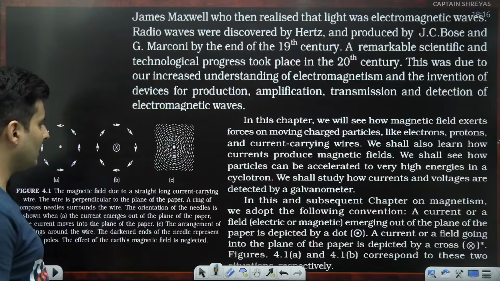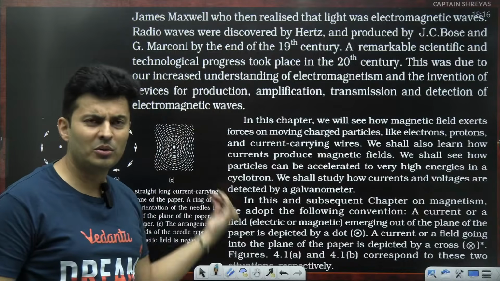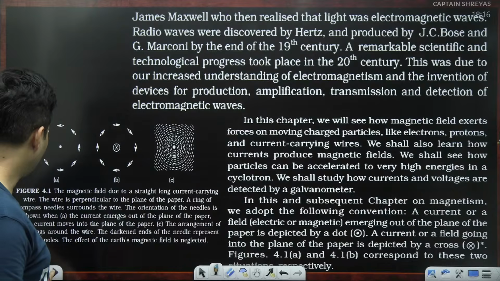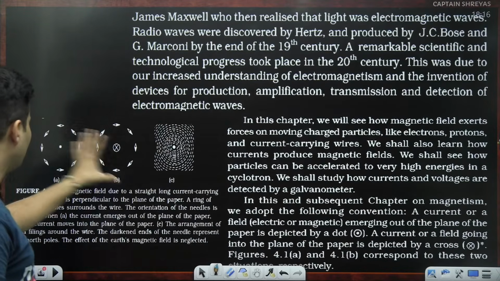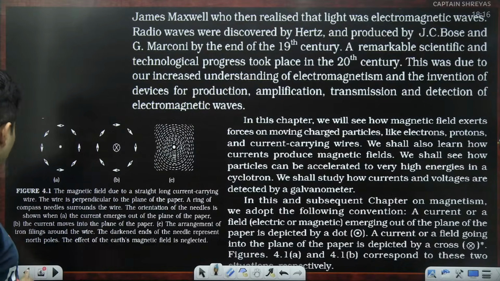And that is exactly what has been mentioned over here. Here they just tell what we are going to study. Okay, fine. There is nothing that we can underline over here. The main thing here is how the magnetic field lines look, how the iron filings look, that is something which I have already shown over here.